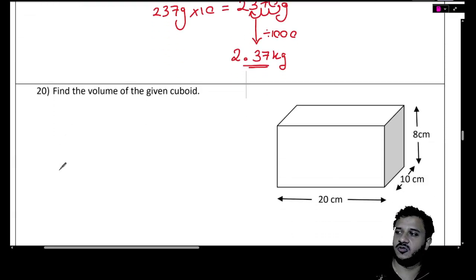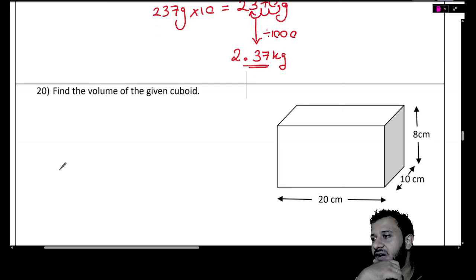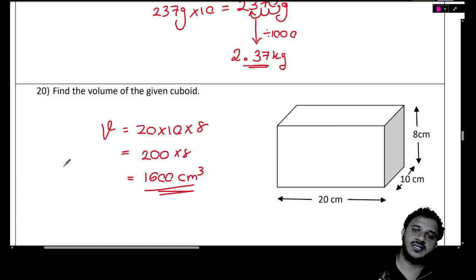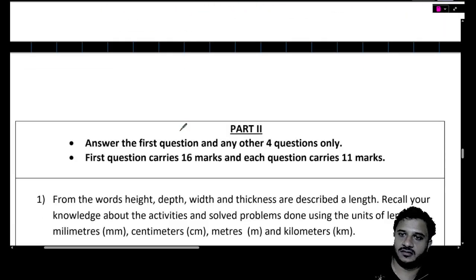2.37 kilograms. Find the volume of the given cuboid. So the volume will be what? 20 times 10 times 8. 20 times 10 is 200, times 8, that is 1600 centimeter cubes. 1600 centimeter cubes. Everyone good with that?